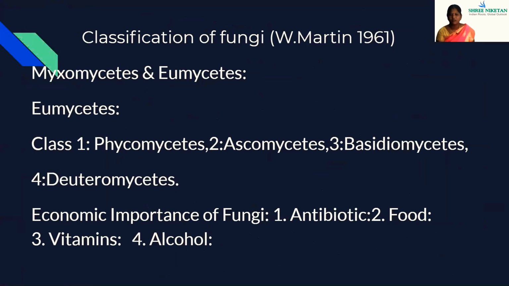Classification of fungi was done by W. Martin in 1961. What are the two classifications of fungi? Myxomycetes and Eumycetes. The Eumycetes are again classified into class 1, Phycomycetes, Ascomycetes, Basidiomycetes, Deuteromycetes. The economic importance of fungi: antibiotics, food, vitamins, and alcohol.